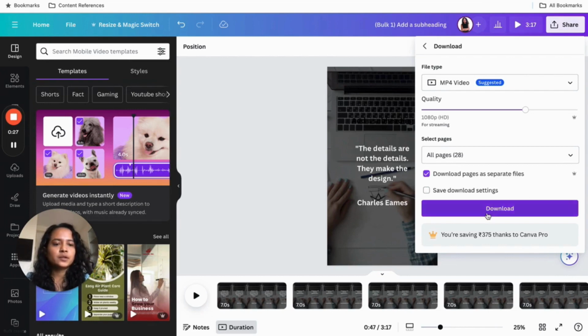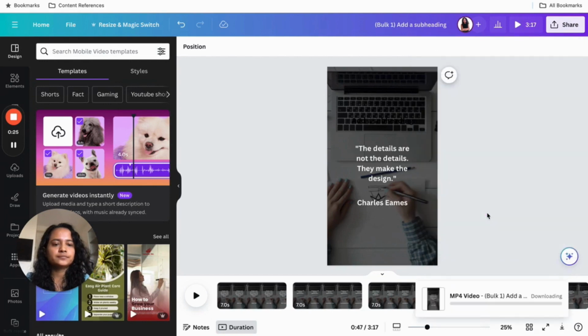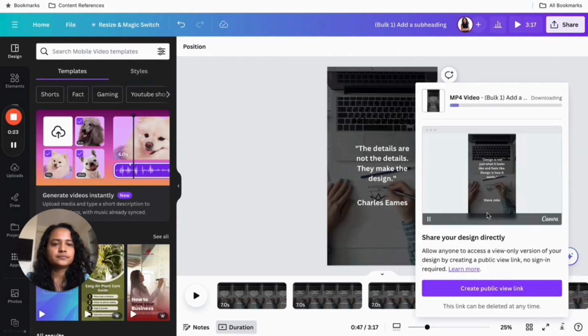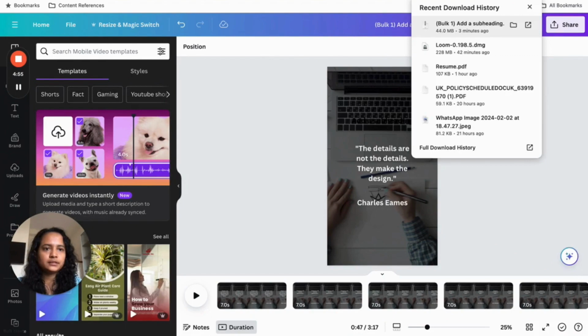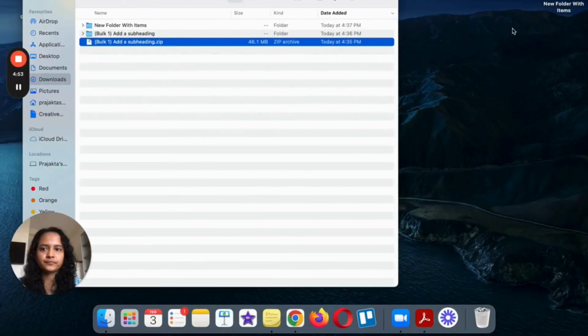So I just click on download, and it will basically download all the files separately for me. Okay, let's just wait. Okay, so now that the download has completed, let me check this.